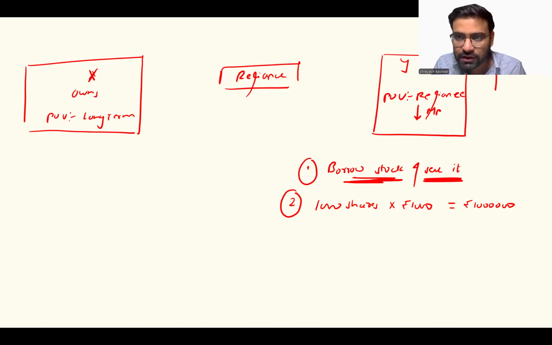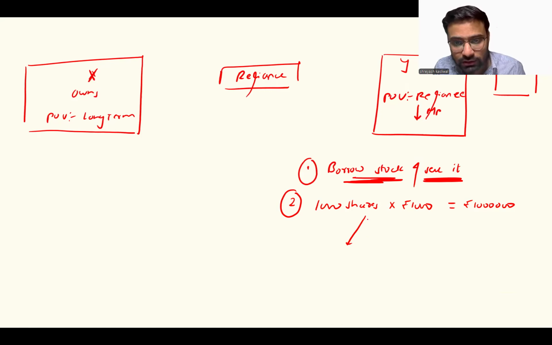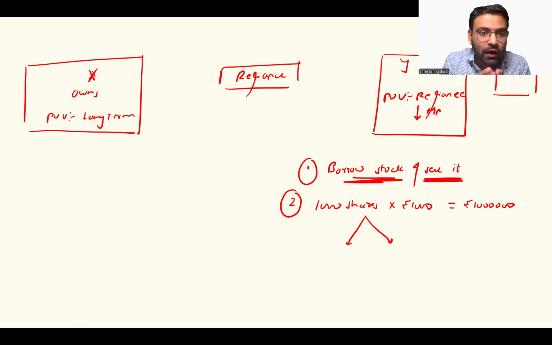So let's imagine a wallet of Mr. Y. In the wallet, rupees 10 lakh has been credited. That means rupees 10 lakh has been put in his wallet. Okay, sir, we understand this fact. Now, there are two possibilities. But before we discuss possibilities, we'll have to understand that he has borrowed 1,000 shares, so he has to return 1,000 shares. That is also very important. Tomorrow he will have to go in the market, buy 1,000 shares, and then return them.